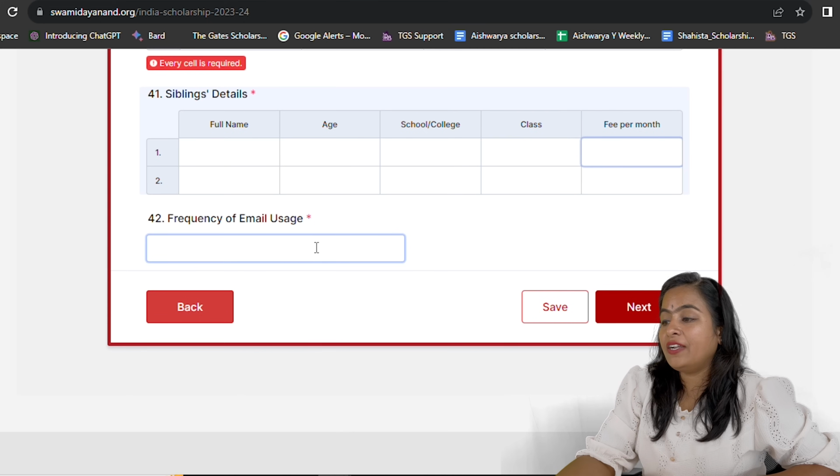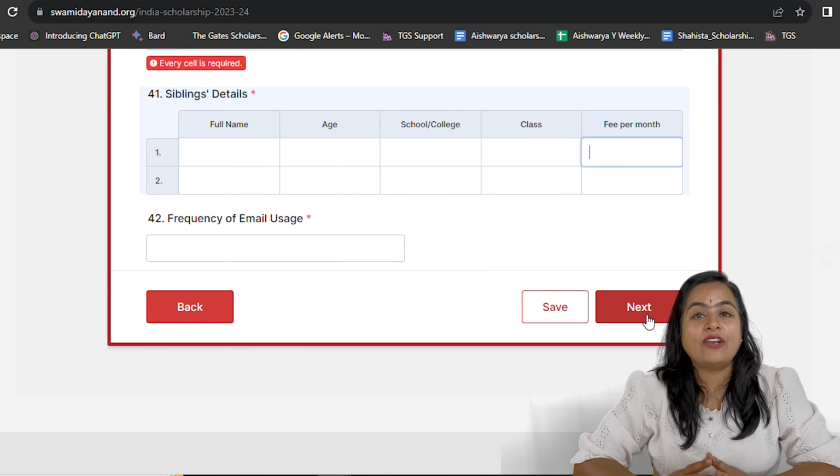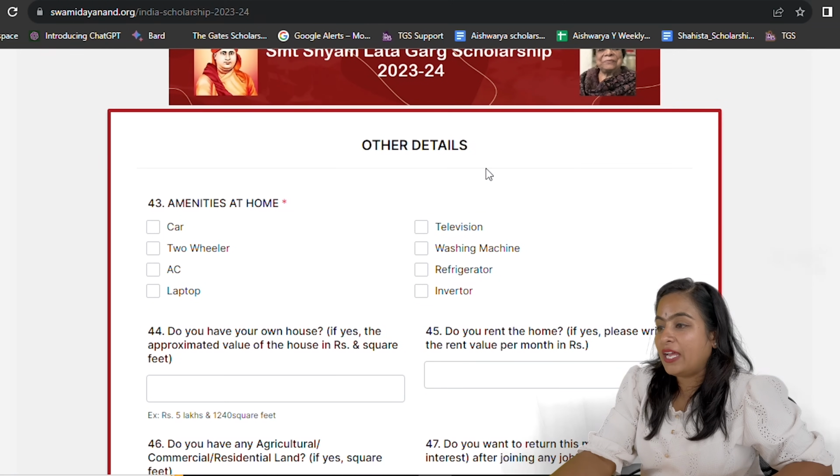Then how frequent is your usage of email. After filling all the family details, click on the save button and the next button to move on with the further application process. So let's begin to fill out the other details related to this scholarship. The amenities at home, like what all facilities you have at your home, car, two-wheeler, AC, laptop, select accordingly. If you have multiple options, you can select multiple also.